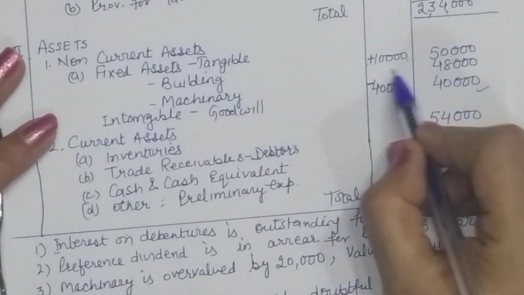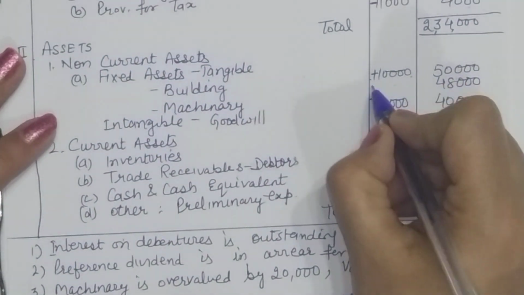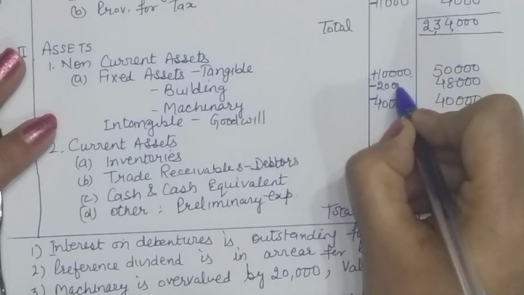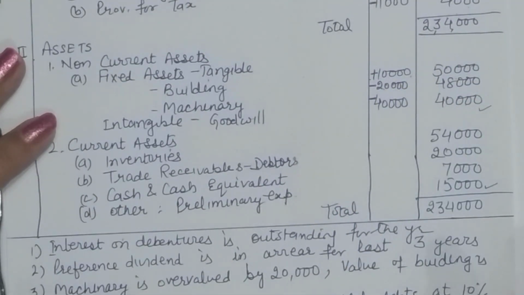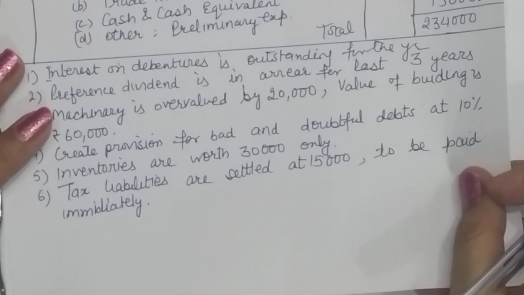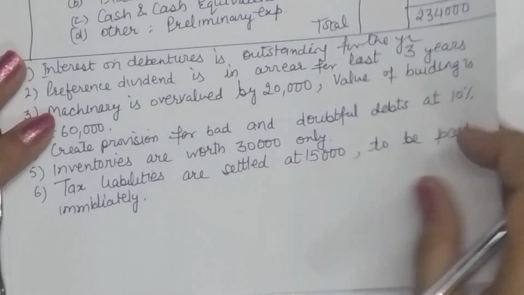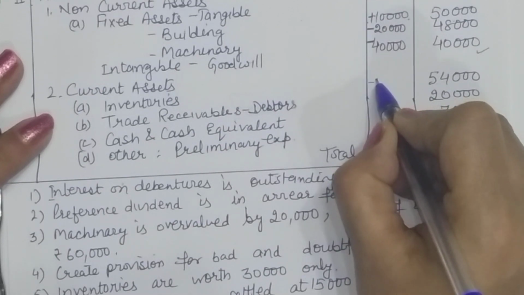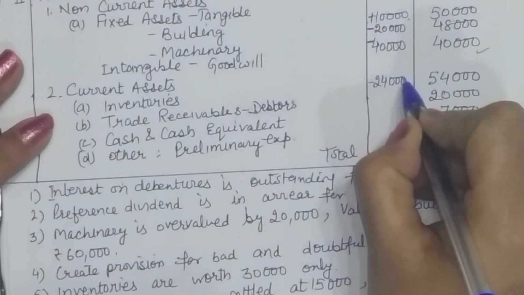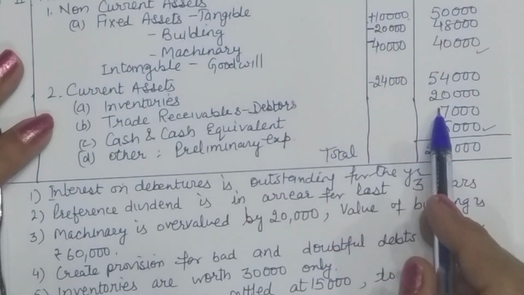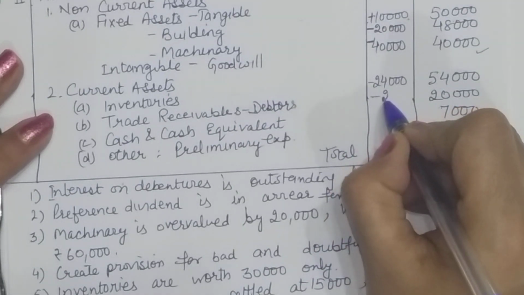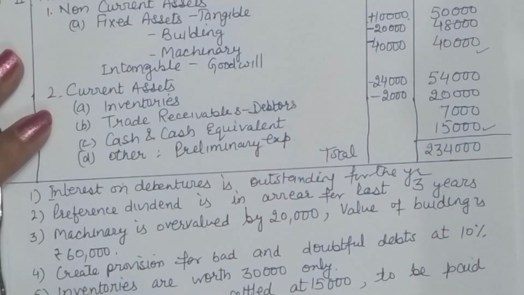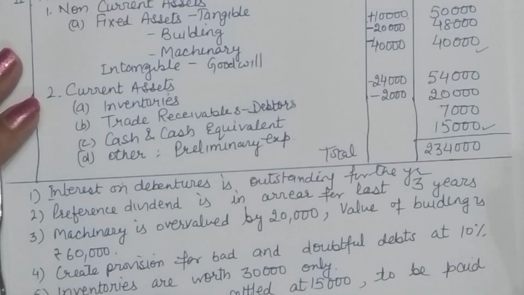Your machinery is overvalued by 20,000, which means if you want to reduce the value, you have a loss of 20,000 here. Then they say that inventories are worth 30,000 only. So if inventories are worth 30,000, there is a loss of 24,000 here also. On trade receivables, we are to create a provision of 2,000 for bad and doubtful debts. So this is also a loss.